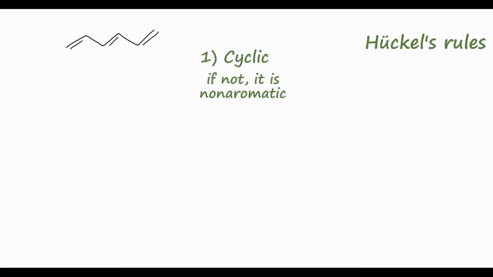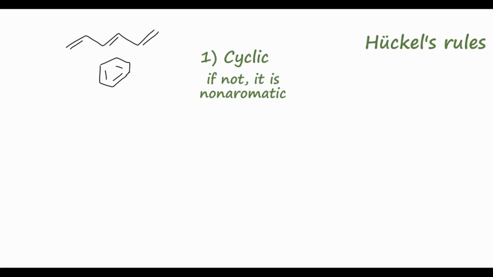So the first criterion is that our molecule must be cyclic. This is pretty straightforward. What that means is if we have a molecule like hexatriene, which is indeed not cyclic, this is not an aromatic compound. On the other hand, if we look at benzene again, this is indeed a cyclic molecule. We have this 6-membered ring, and therefore it has the potential to be aromatic.